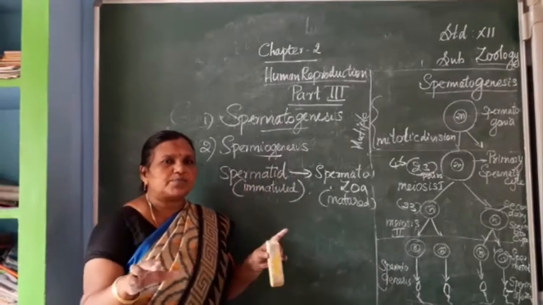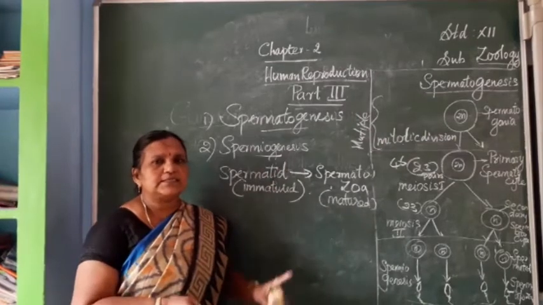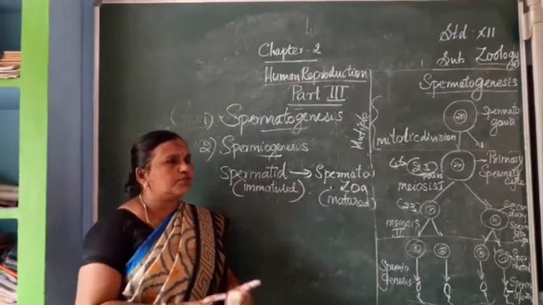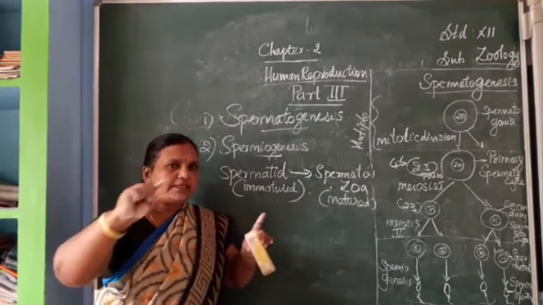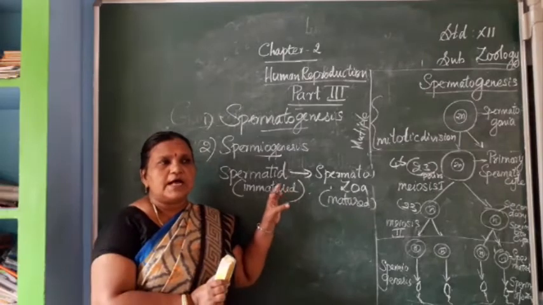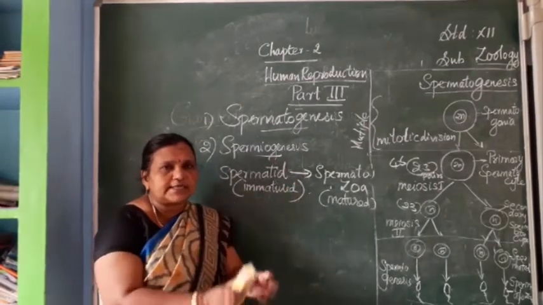And all these processes will happen in which part of the testis? Seminiferous tubules. Inside the seminiferous tubules, all this process will happen on the epithelial wall, the germinal wall. Afterwards, they will be shed inside the lumen, the cavity.